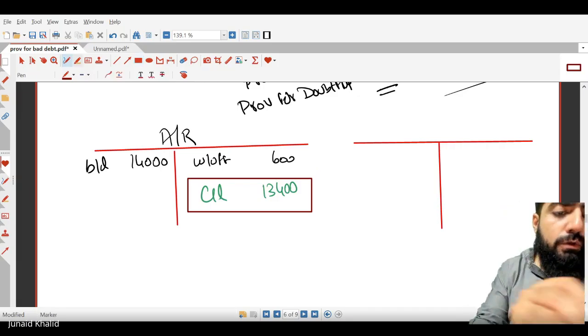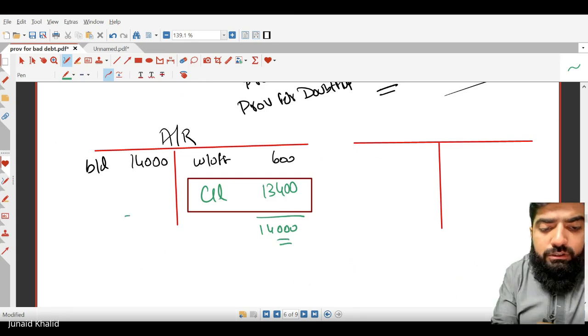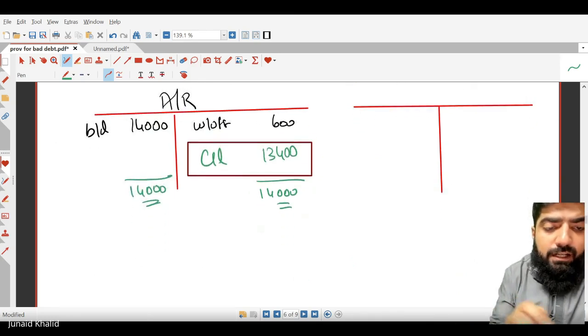Now let's complete the ledger. That would be 14,000 on each side and the ledger is closed. The balance carried down is going to be the balance brought down for the next period. Are you clear with this one?